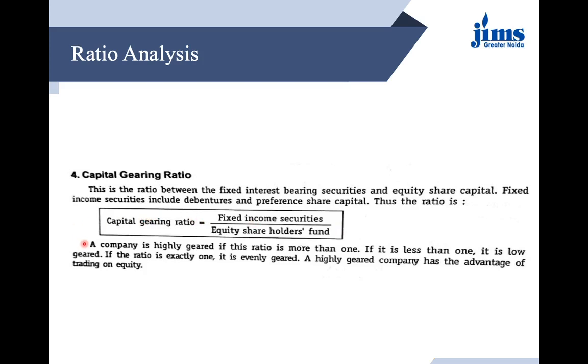What is the significance of this? A company is highly geared if this ratio is more than 1. If it is less than 1, it is low geared. But if it is exactly 1, then the company is evenly geared. A highly geared company has the advantage of trading on equity. So obviously every company would like to have a highly geared ratio.